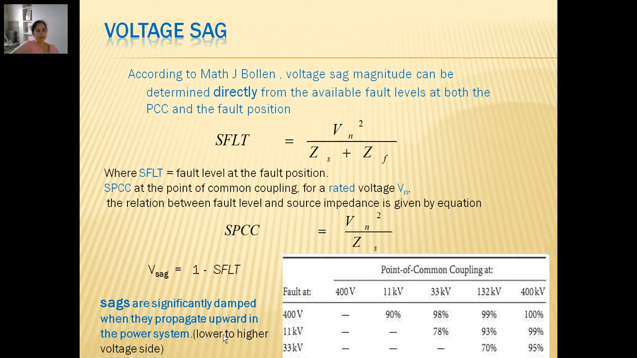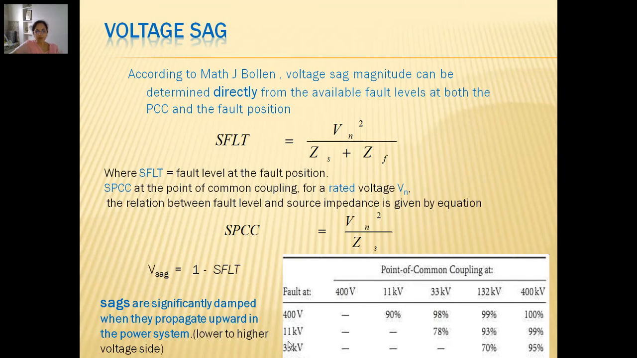We have already said that transmission line and distribution line are two different voltage levels which were available. In case the fault takes place at the distribution level, its impact on the higher voltage side will be reduced. It will get damped. On the contrary, if it is on the transmission network, its impact will be seen even on the distribution line.